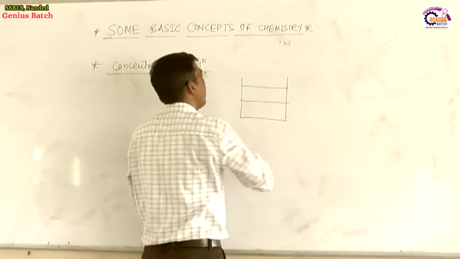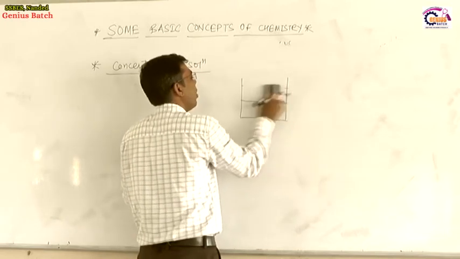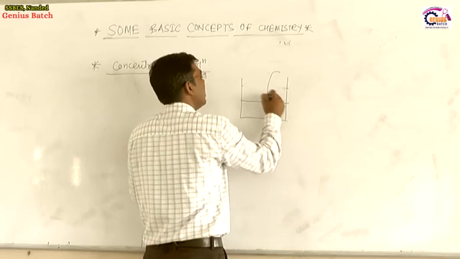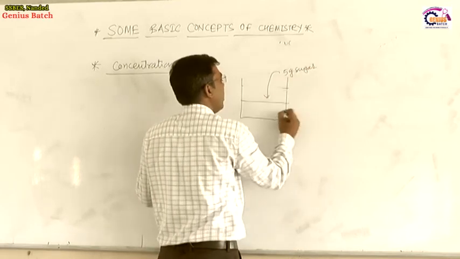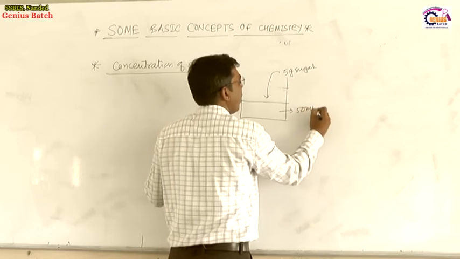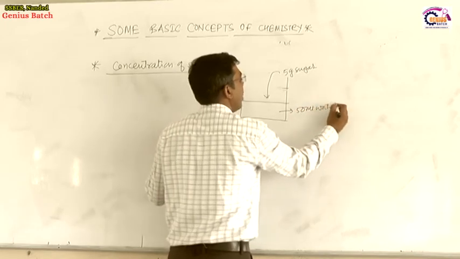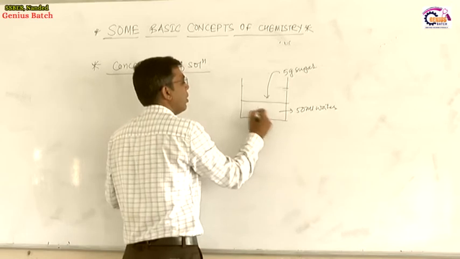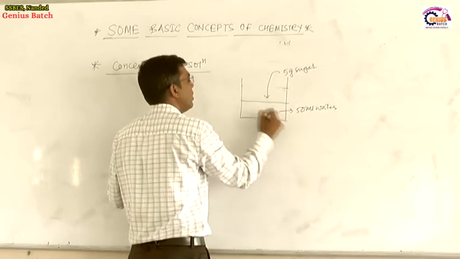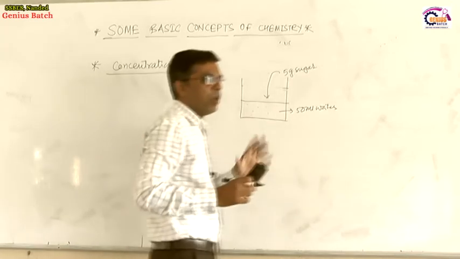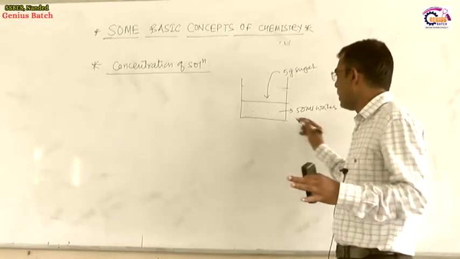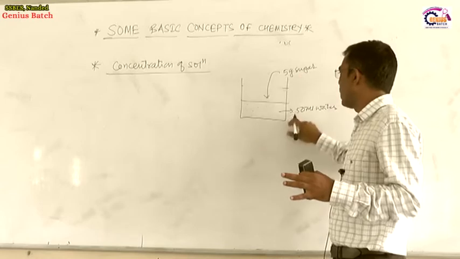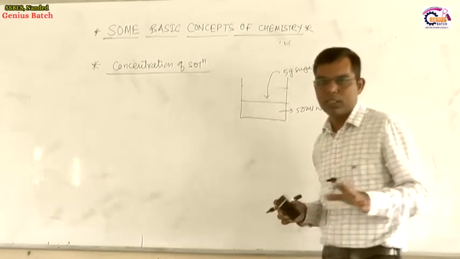For the sake of simplicity, let us consider that 5 gram of sugar is dissolved in 50 ml of water. We get a homogeneous mixture of sugar and water. We cannot distinguish sugar and water by naked eyes. It becomes so homogeneous, both are present in a single phase, the same phase.